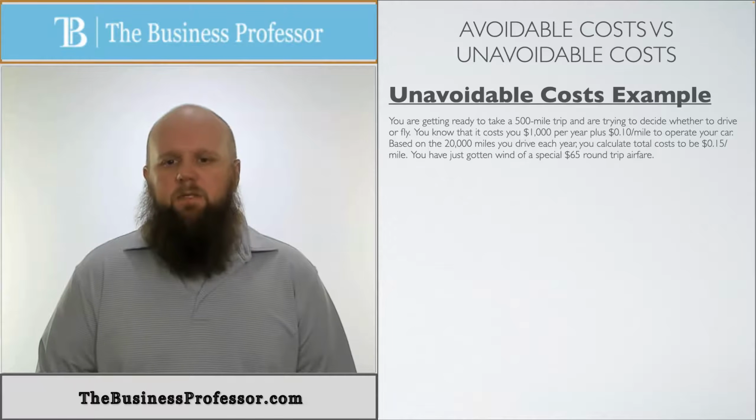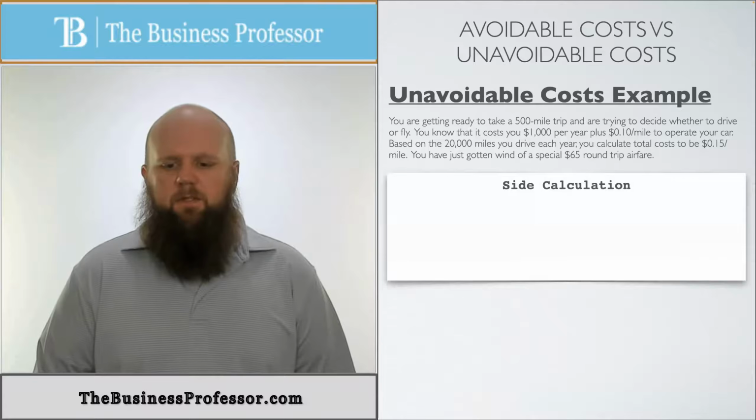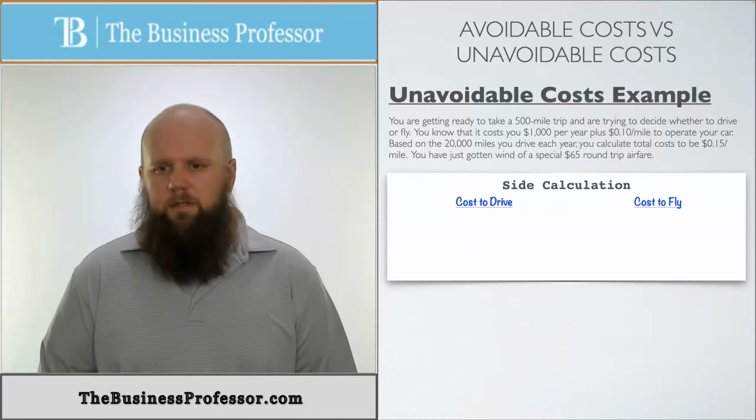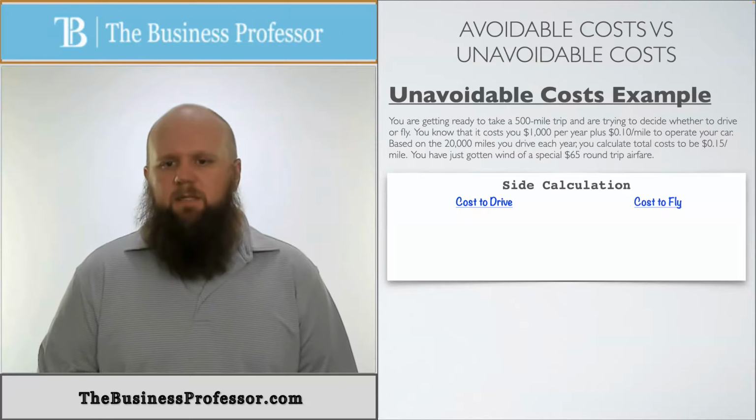Now you're getting wind that there's a special for $65 for round trip airfare to the place that you're going. Now let's talk about this and see which one we would choose. So first and foremost, cost to drive versus cost to fly. That's the decision that we're making. That's alternative A versus alternative B. Now the cost to fly is really easy because it tells us straightforward. It's $65.